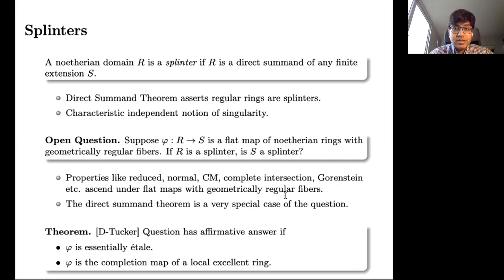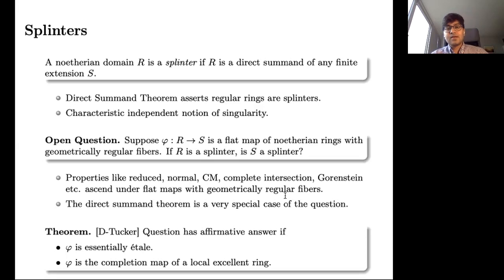So a natural open question is: if φ from R to S is a flat map of Noetherian rings with geometrically regular fibers, then does the splinter condition ascend from R to S? The reason why this is a natural question is that for most other notions of singularities, like reduced, normal, Cohen-Macaulay, complete intersection, Gorenstein, etc., the notion of singularity does ascend under flat maps with geometrically regular fibers. Moreover, I want to emphasize that the Direct Summand theorem is in fact a very special case of the above open question.